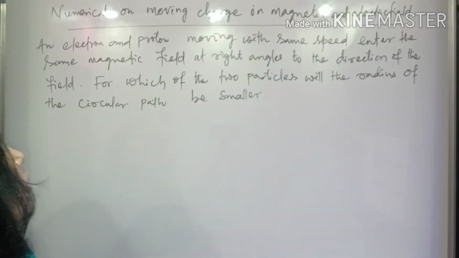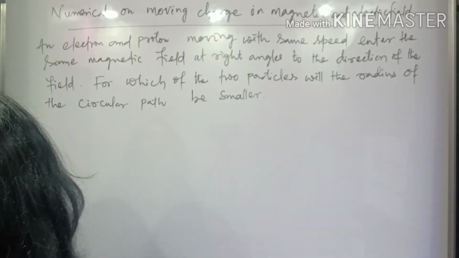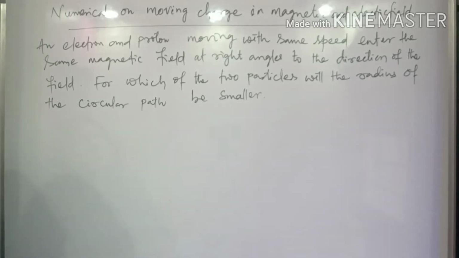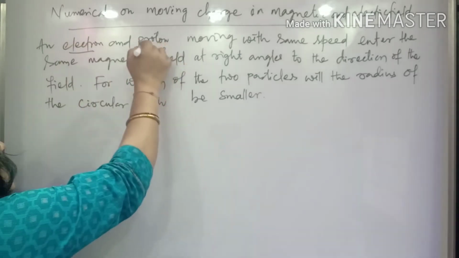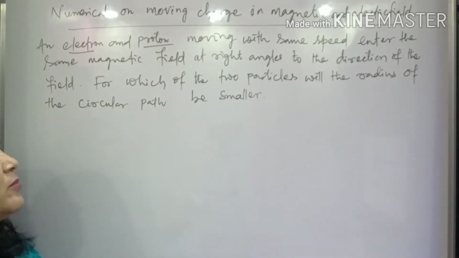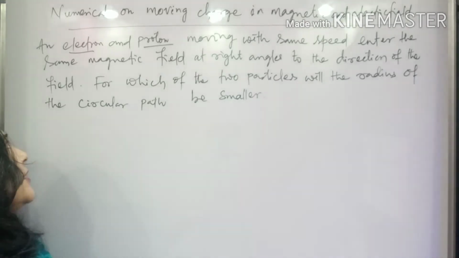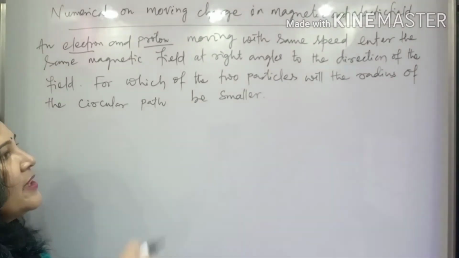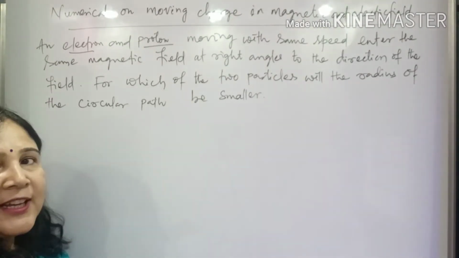An electron and proton moving with the same speed enter the same magnetic field at right angles to the direction of the field. So that means there is an electron and there is a proton. Both are entering the magnetic field at right angles to the direction of the field.